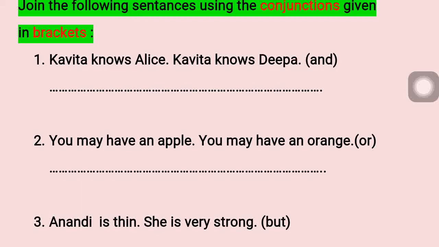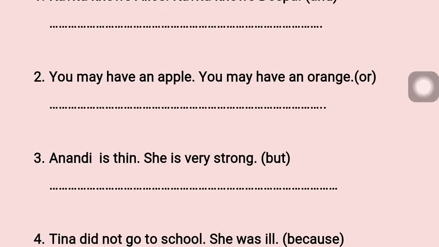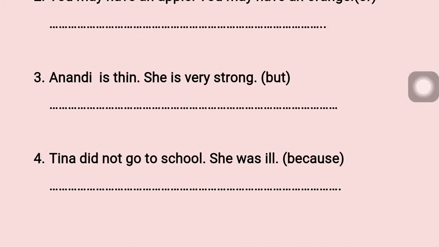Then second one, you may have an apple, you may have an orange. Okay? Or is given in the bracket. Then third one, Anandi is thin, she is very strong, but is given in the bracket. Fourth one, Tina did not go to school, she was ill, because is given in the bracket.